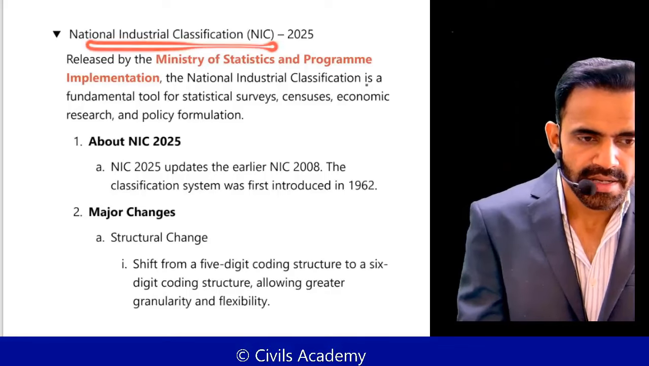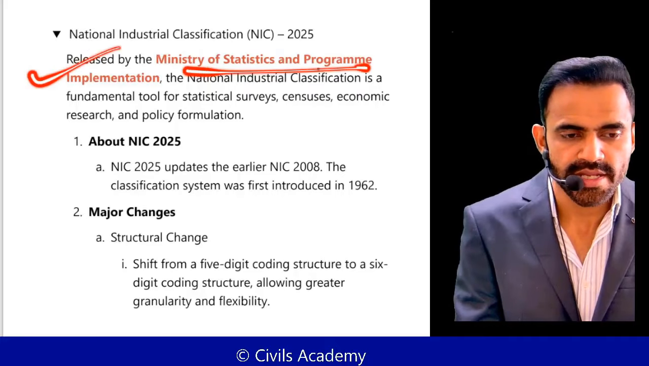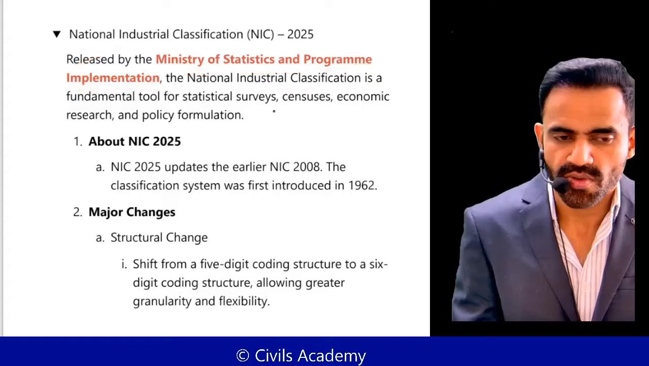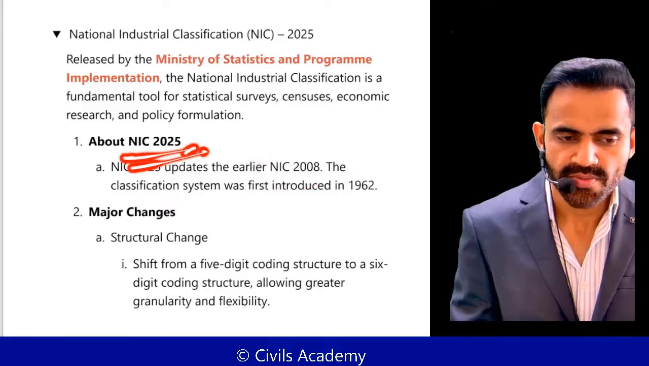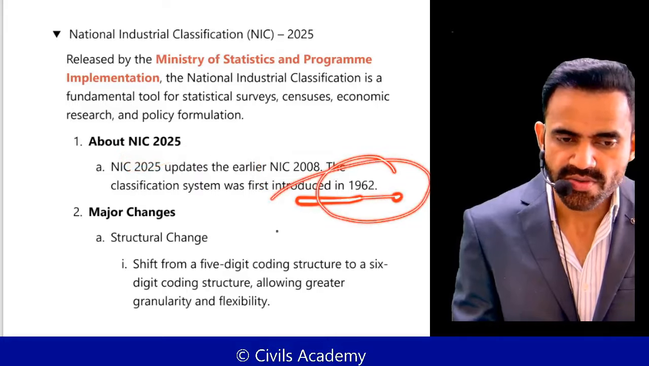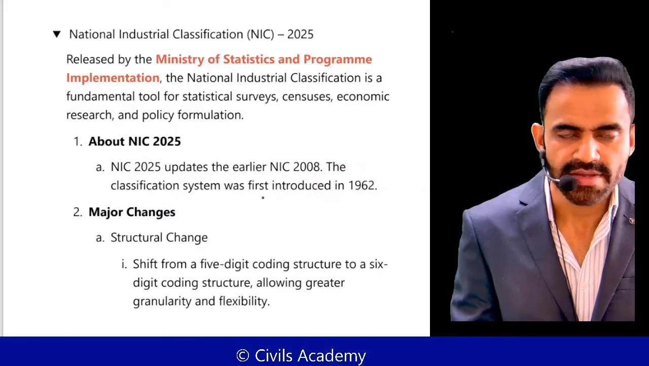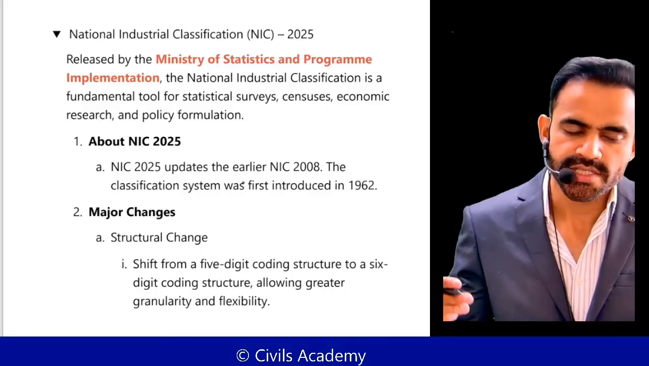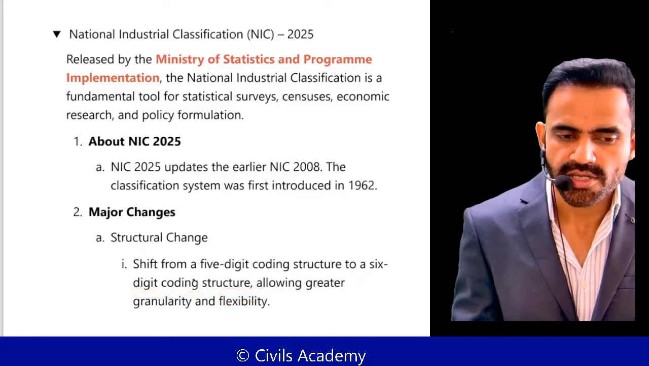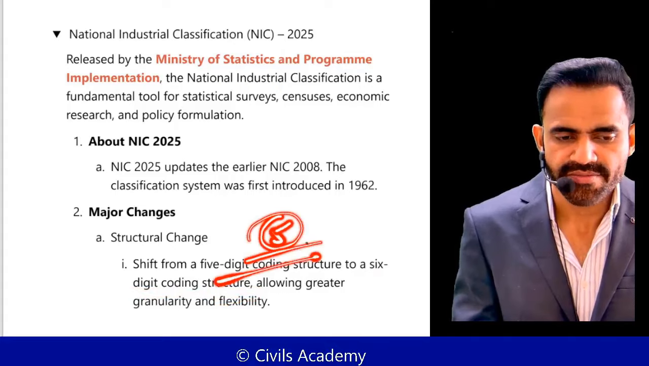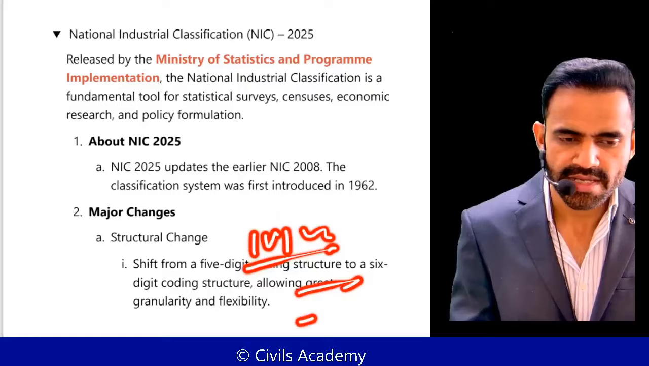And next is related to the National Industrial Classification, like how industries are classified. So this is released by MOSPI. What is MOSPI? Ministry of Statistics and Program Implementation. The last classification was released in 2008. This one was released in 2025. The first one was issued in 1962. In a very simple sense, it classifies industries into different levels so that we can see which kind of industries are growing. So now there will be a six digit structure for industries. Previously there was a 5 digit one. Again, too technical. Just remember this. Previously there were 5 digits to classify any industry. Now there will be 6.